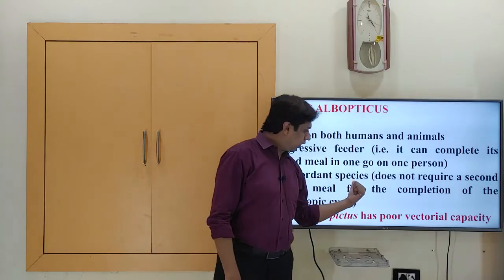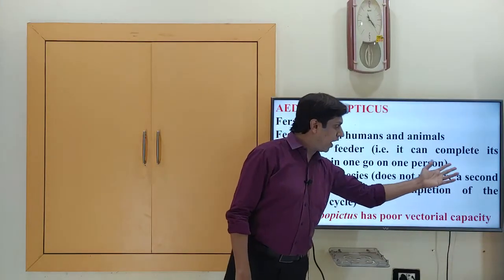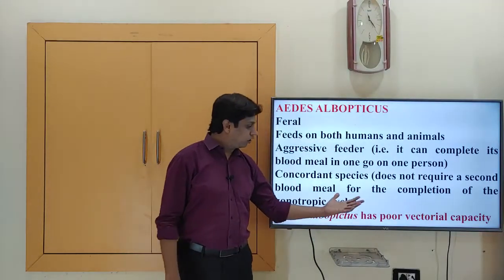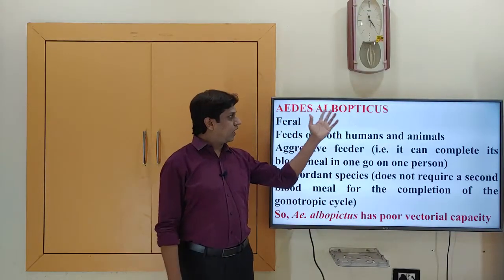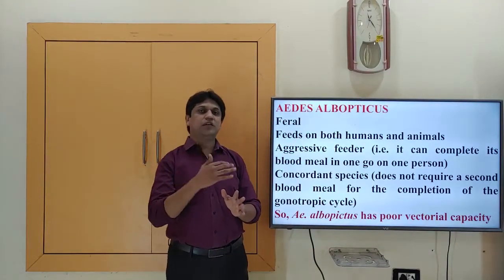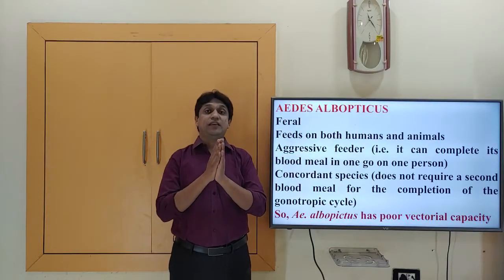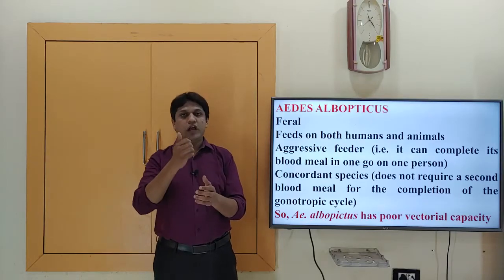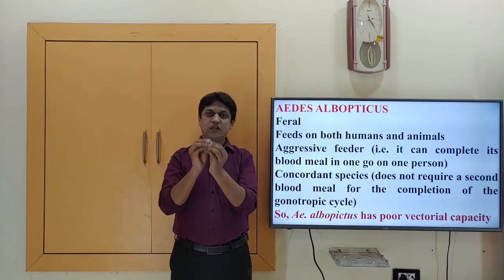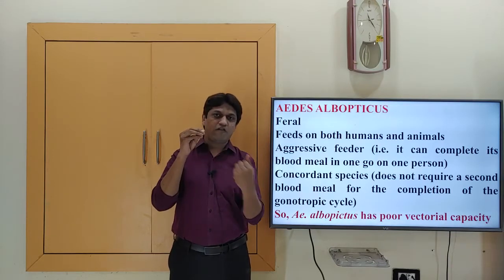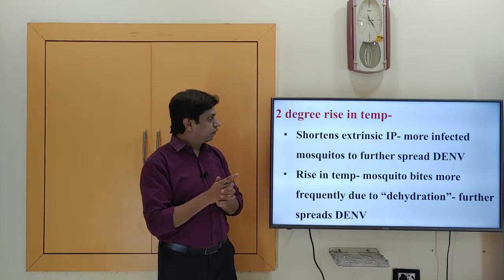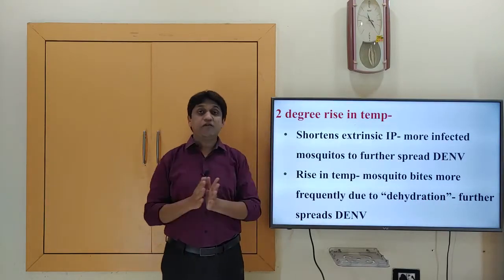That is, it is a concordant species; it does not require a second blood meal for the completion of the gonotrophic cycle. So Aedes albopictus has poor vectorial capacity, that is, transmission capacity, as compared to the Aedes aegypti mosquito. So we have discussed the agent: the dengue virus, which is transmitted by a vector, the mosquito Aedes aegypti or Aedes albopictus.